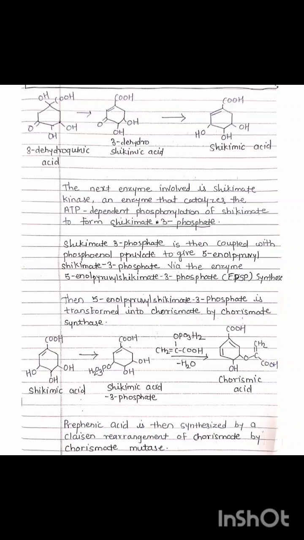It is a chorismate mutase. So there is now this prephenic acid. After formation of prephenic acid, it gives phenylpyruvic acid on aromatization by the enzyme prephenate dehydrogenase, which further on transamination gives phenylalanine. Means this phenylalanine forms only because of prephenic acid, and prephenic acid gives phenylpyruvic acid by aromatization, and the enzyme involved in this reaction is prephenate dehydrogenase.